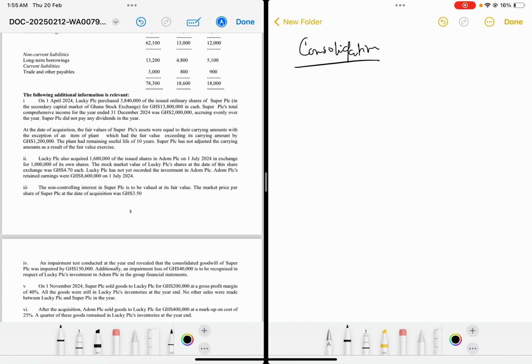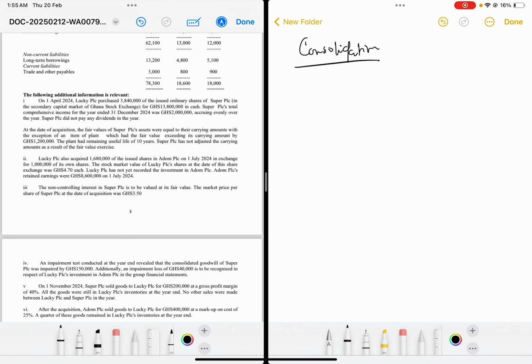Let's take the additional information one by one. After you read the additional information, then we'll start the question. All right, so let's just read the additional information, then I'll show you the processes.